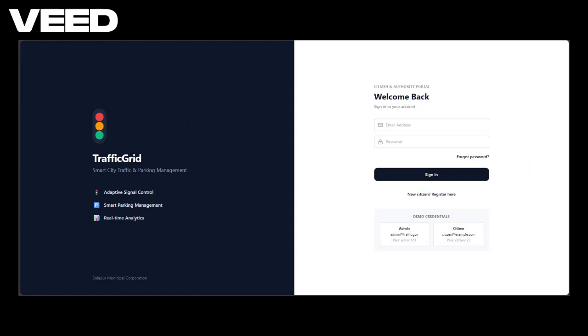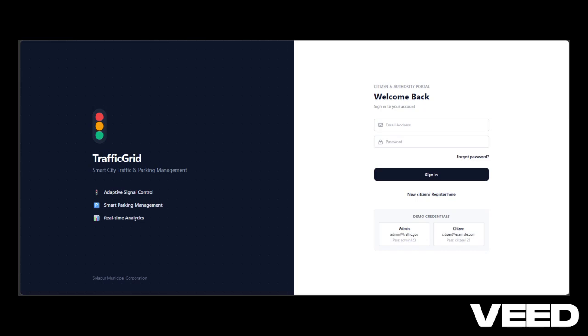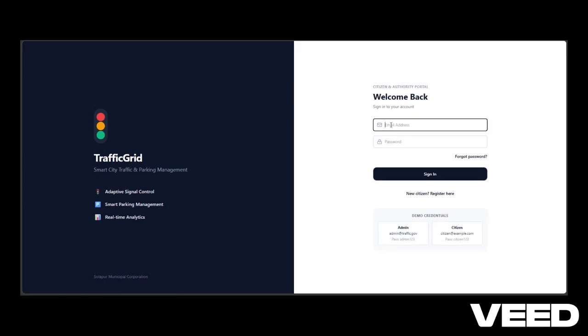Hello everyone, today I'm excited to walk you through our smart city traffic and parking management system, a unified AI driven platform designed to modernize urban logistics and empower citizens. As you can see, there are two different subparts of the system. The first one is the admin controller, and the next is the citizens one.